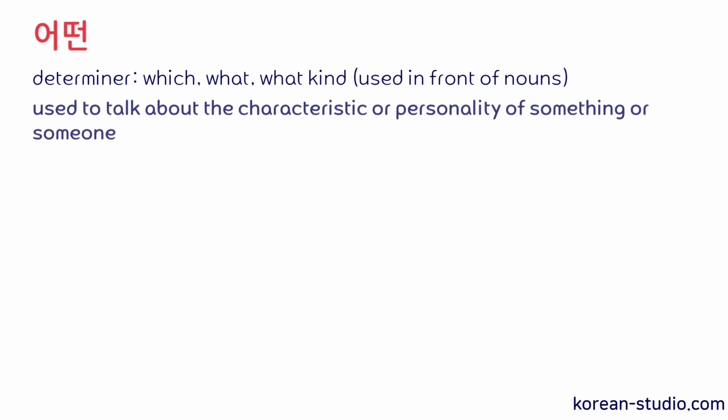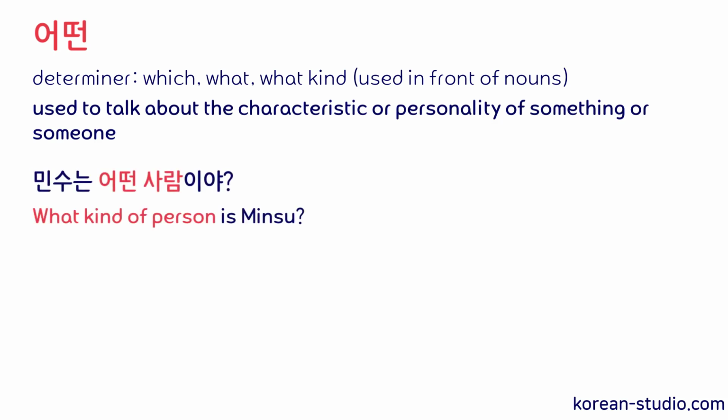Now, the final common use of 어떤 is to talk about the characteristic or personality of something or someone. So let's say, for example, your friend went on a date with a guy called Minsu. And you want to ask your friend, what kind of person is Minsu? What's Minsu like? Then you can ask, 민수는 어떤 사람이야?